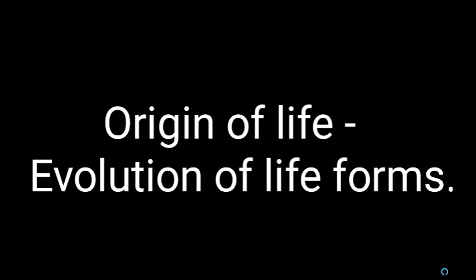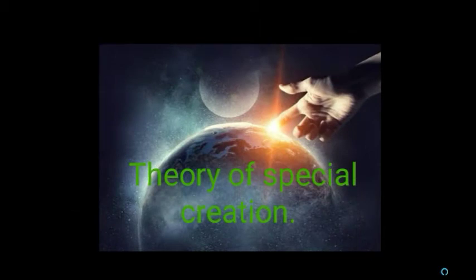Origin of life, evolution of life forms. The first theory is the theory of special creation. From the name itself, we can easily understand that according to this theory, the supporters said that life was created by a supernatural power, which is respectfully referred to as God.